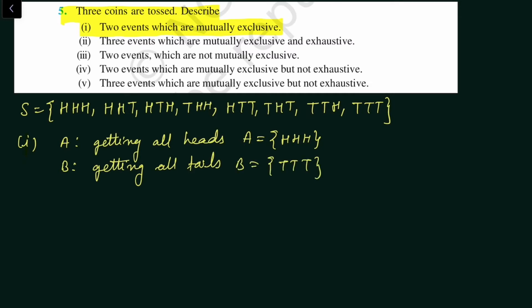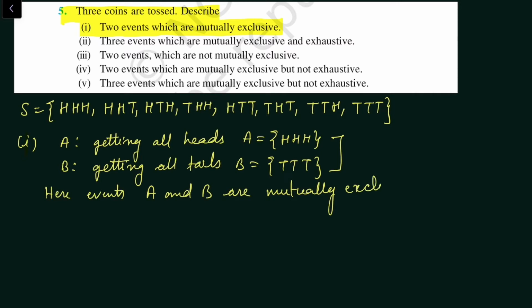Here event A and B are mutually exclusive because there is no common outcome. Their intersection is phi. Here events A and B are mutually exclusive because A intersection B is equal to phi.